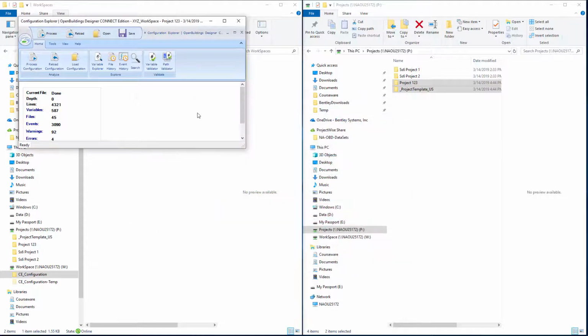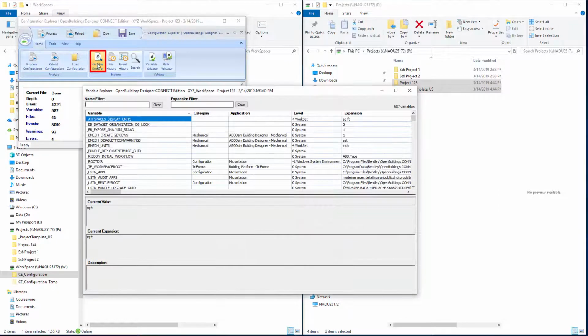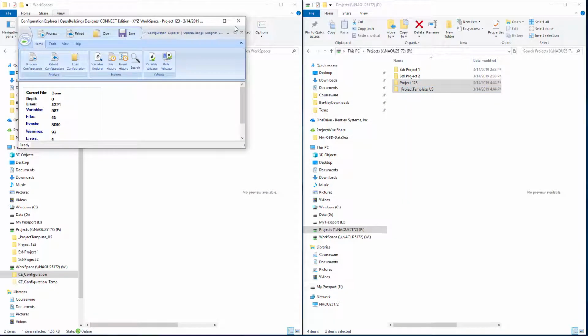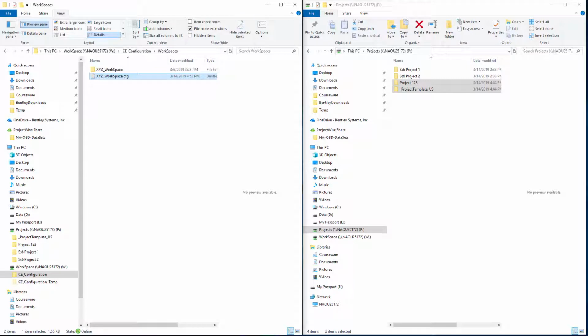I'll go ahead and close the file history. I'm going to go back and open the Variable Explorer just to check. Type in workset again. And here is our workset root variable now. And we can see that this has now been redefined so that the expansion is the P drive project 123. So that's exactly correct. Notice that that then expands out some of the other variables, such as the workset standards, which will now be on the P drive project 123 standards folder. So everything looks good. I'm going to close my configuration Explorer and go ahead and open up OpenBuildings Designer.